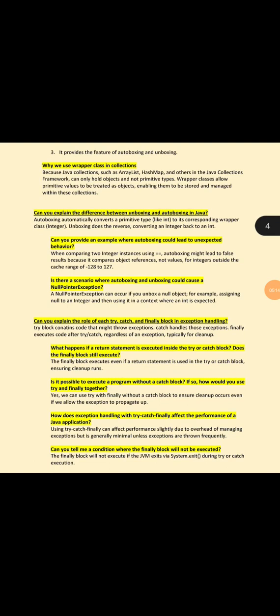Can you tell me a condition where the finally block will not be executed? The finally block will not be executed if the JVM exits via System.exit during try or catch execution.